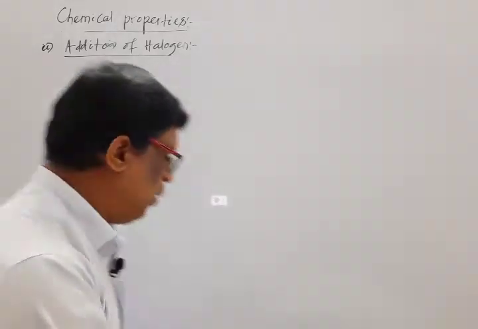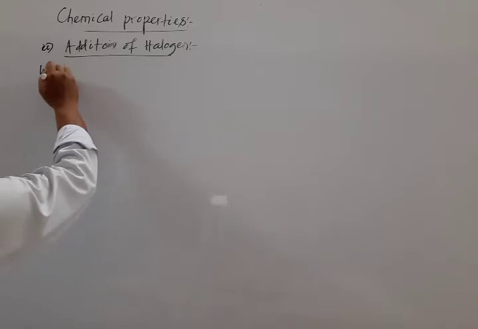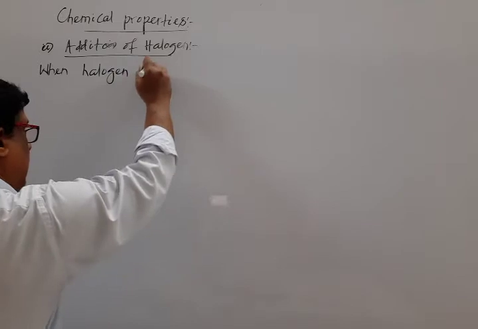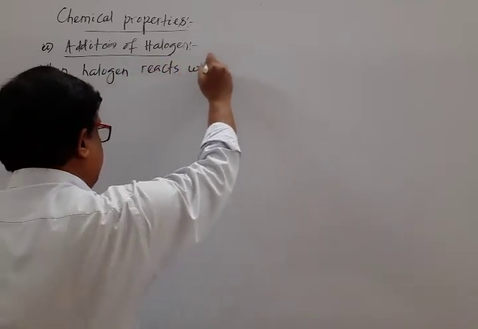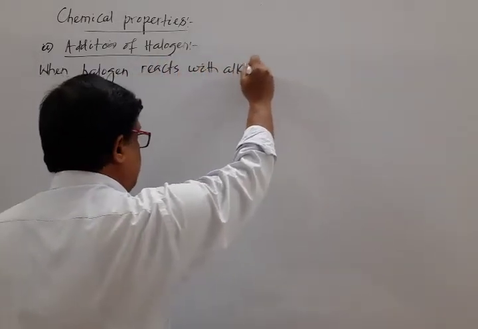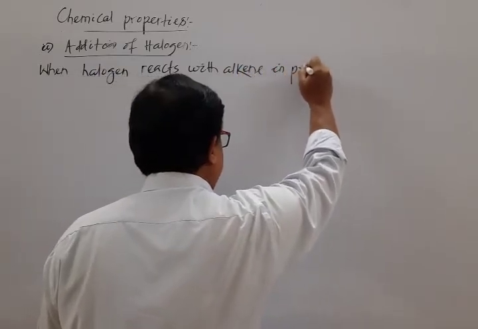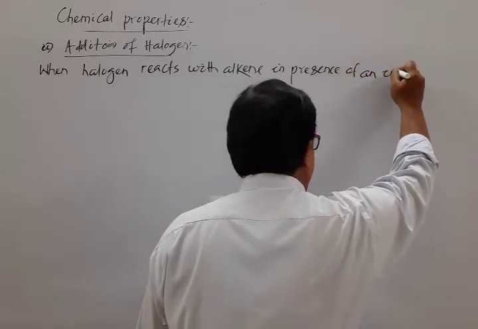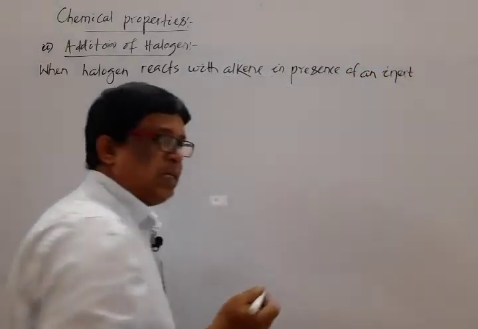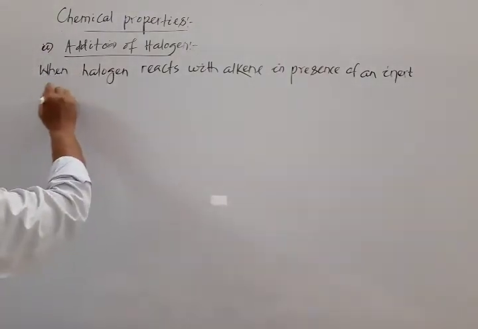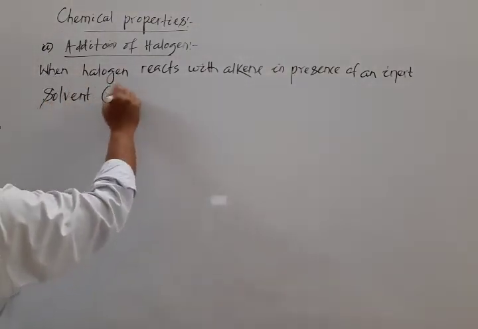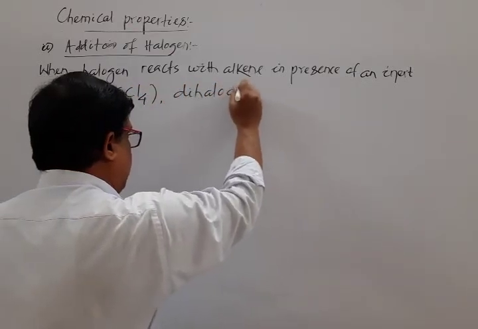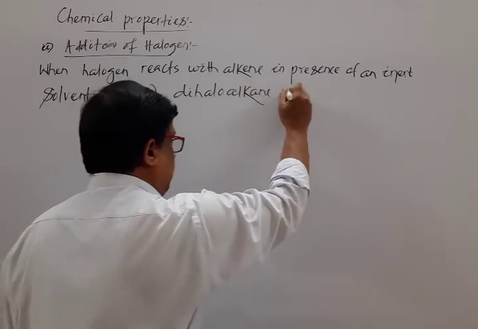Okay, note down, when halogen reacts with alkene in presence of an inert solvent, that is CCl4, dihaloalkane is formed.